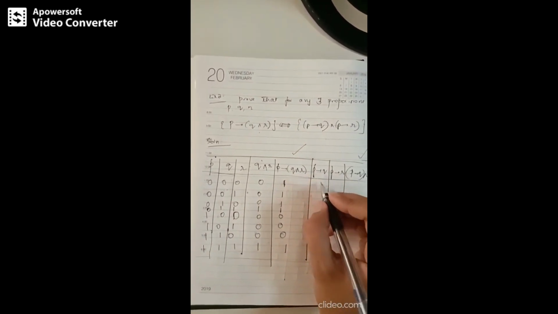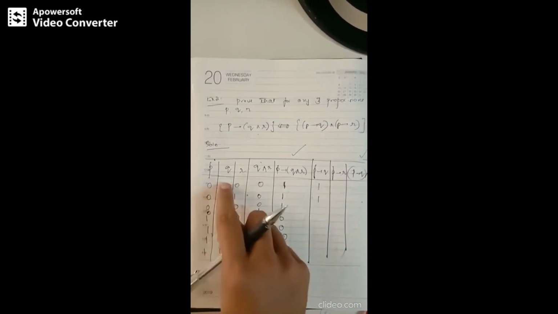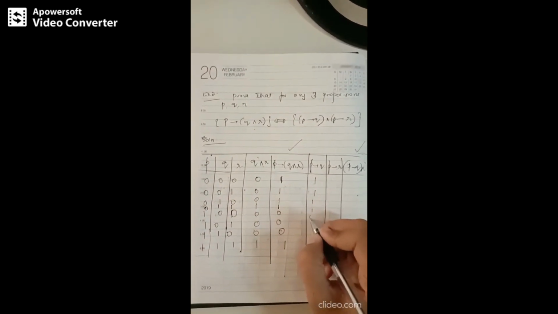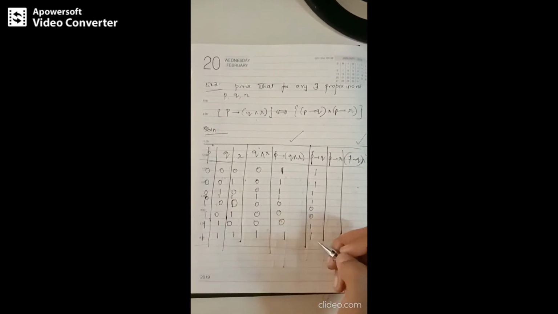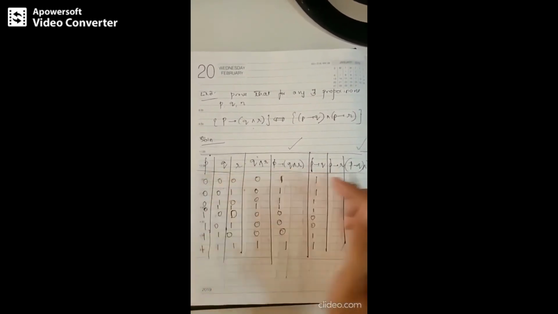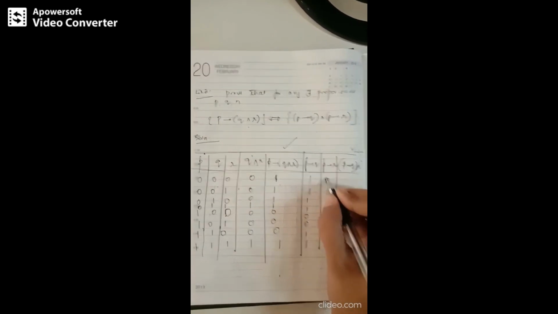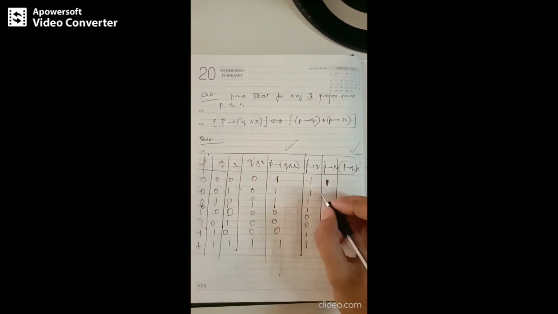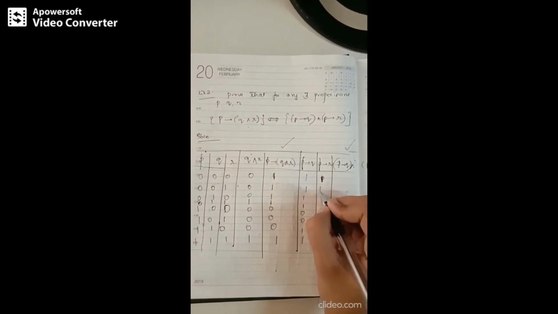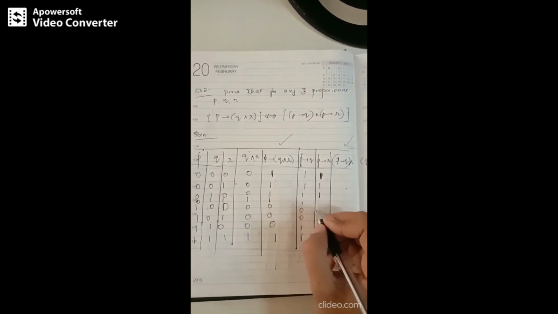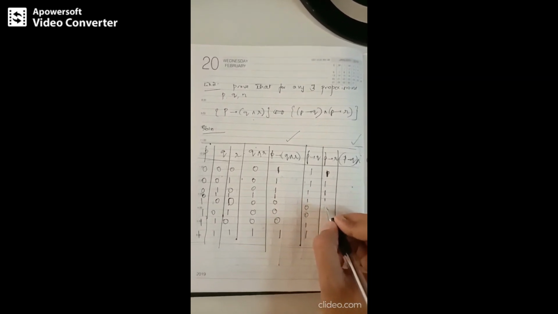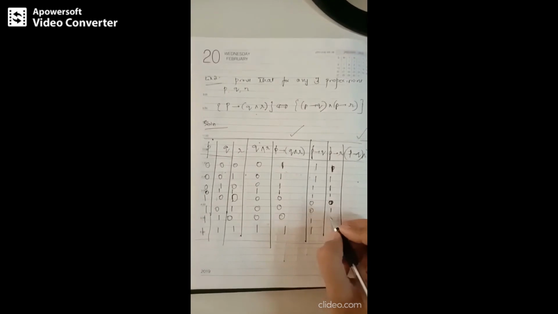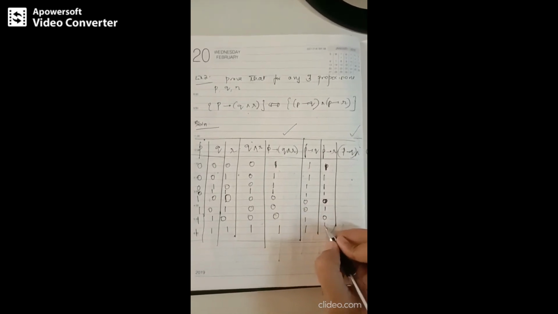Now next we need to do for P implies Q. Once again, 0 implies 0 is 1. 0 implies 0 is 1. 0 implies 1 is 1. 1 implies 0 is 0. Next for P implies R. First column with the third column. P implies R. That is 0 implies 0 is 1 once again. 0 implies 1 is 1. 0 implies 0 is also 1. 0 implies 1 is 1. 1 implies 0 is 0. 1 implies 0 is 0 and then 1.